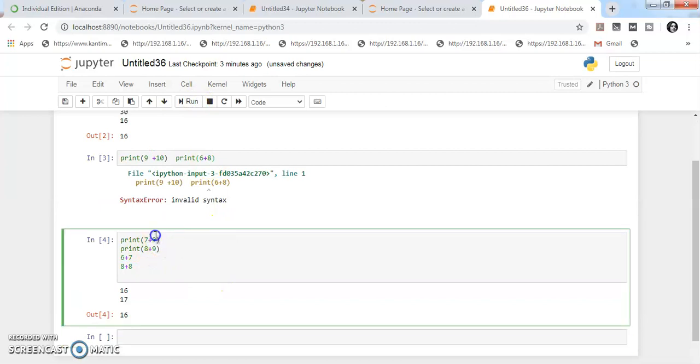Now you see print 7 plus 9 is executed and printed here as 16, then 8 plus 9 gives 17, but 6 plus 7 is not printed because there is no print there. All the code will run and execute, but only where print is present will the output show, and for the last line of the code, whatever it is, even if print is not there, it will show in the output. This is the one concept I wanted to tell. So this is about the print function.